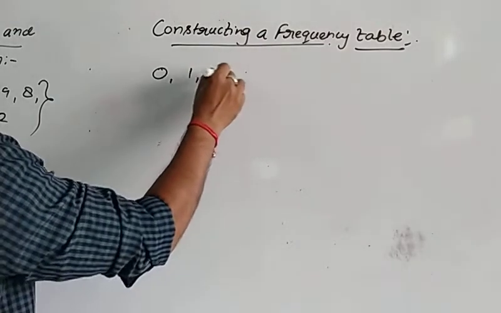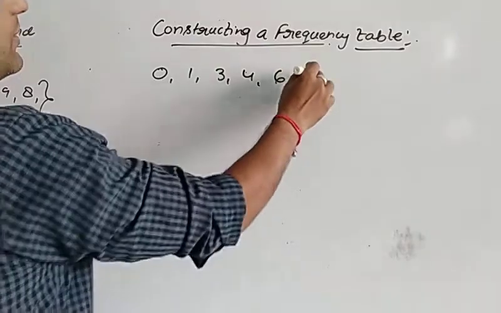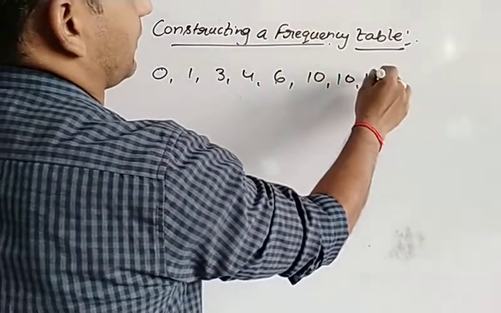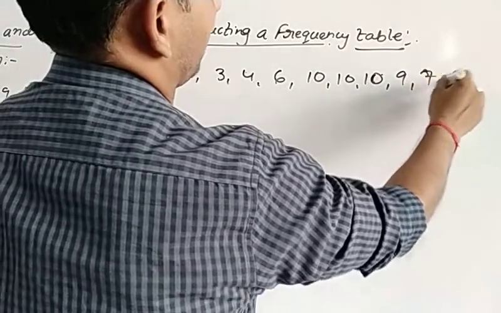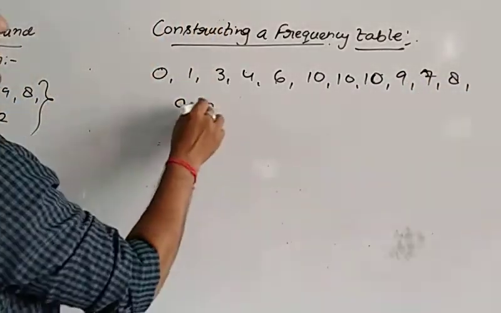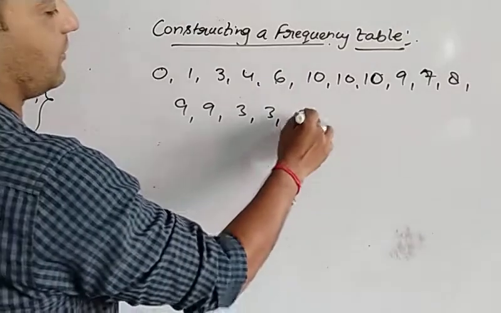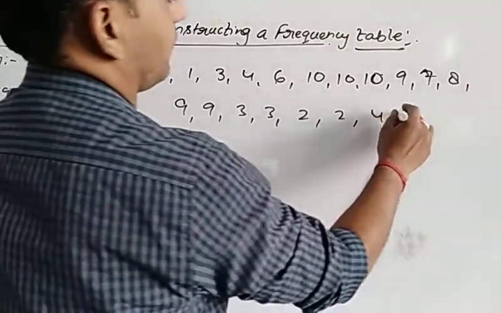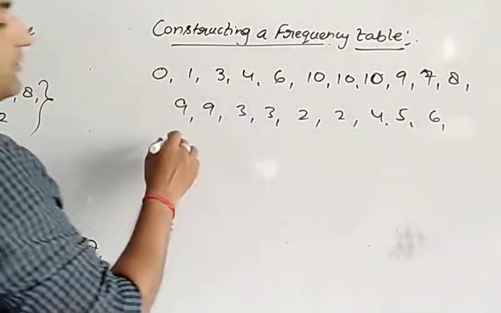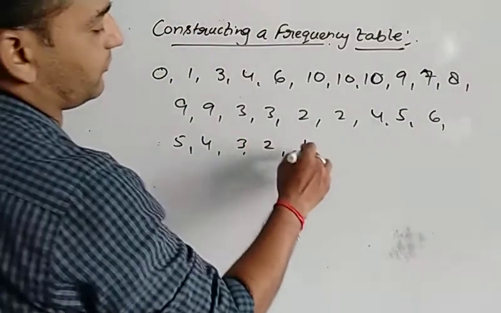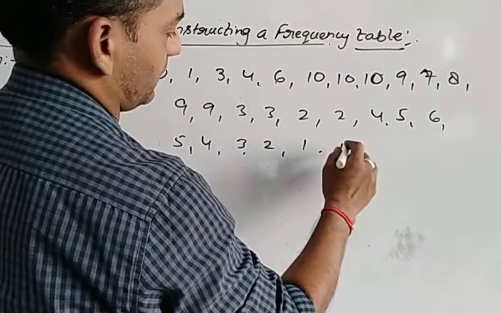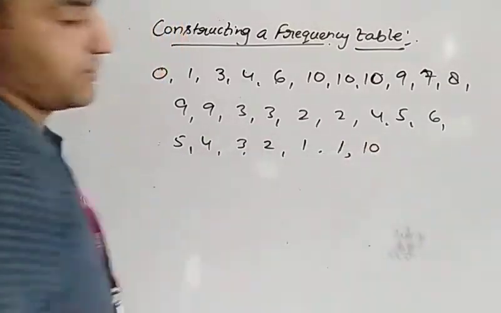0, 1, 3, 4, 6, 10, 10, 10, 9, 7, 8, 9, 9, 3, 3, 2, 2, 4, 5, 6, 5, 4, 3, 2, 1, 1, 10, something like that.